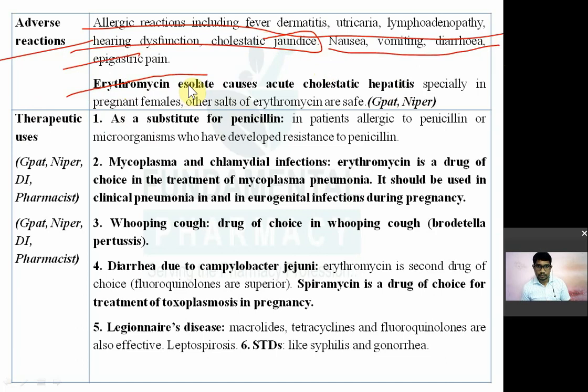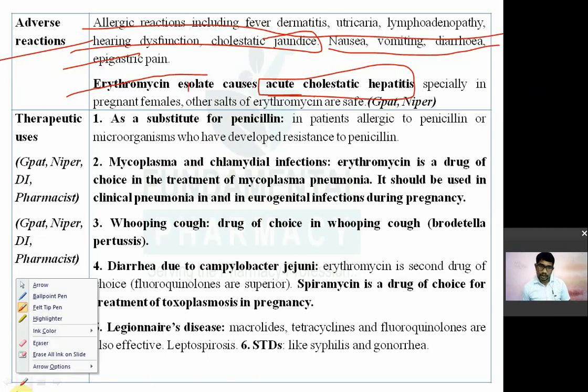Then erythromycin estolate. Erythromycin estolate causes acute cholestatic hepatitis. A question has come on this. It will obstruct the flow of bile, especially in pregnant women, and other salts of erythromycin are safe. A question has come on this: one of the following drugs causes acute cholestatic hepatitis in pregnant women.